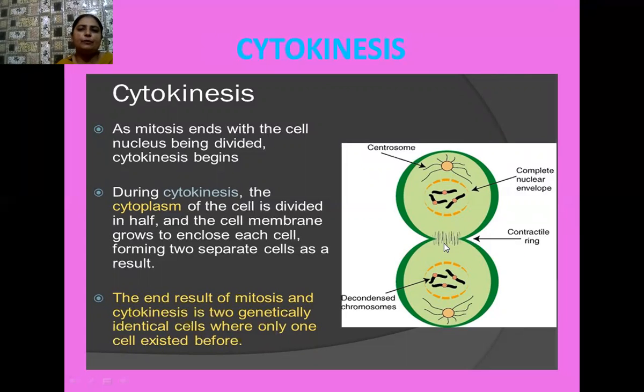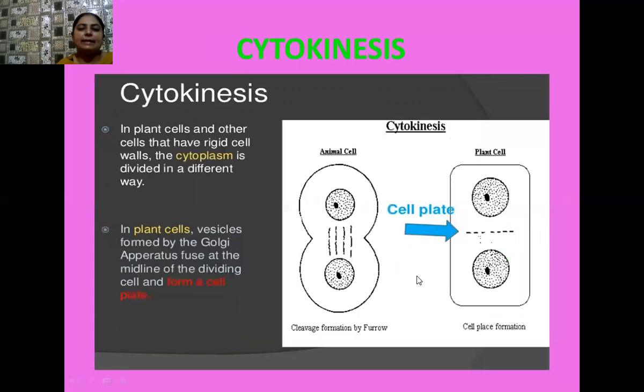So it is a kind of a furrow. It develops in the case of an animal cell, and it is a furrow that develops in the plasma membrane. It grows towards the center and joins in the center, and in this way it divides the two daughter cells from each other. So each daughter cell has its own cell membrane, its own centrosome, and its own chromatin material. A nuclear membrane is also there in the daughter cells. In this way, both the daughter cells get separated from each other and have their individual entity.